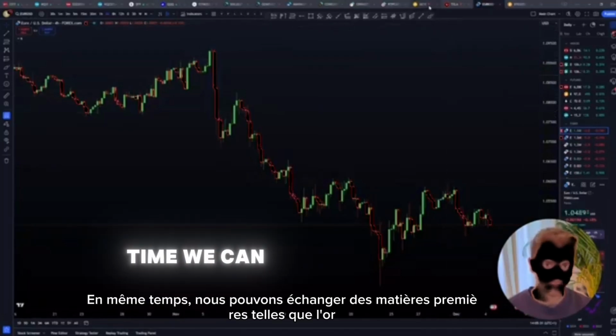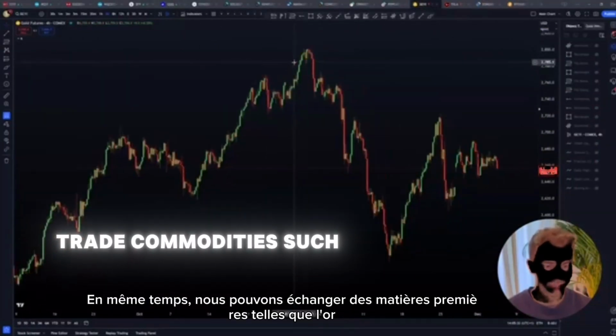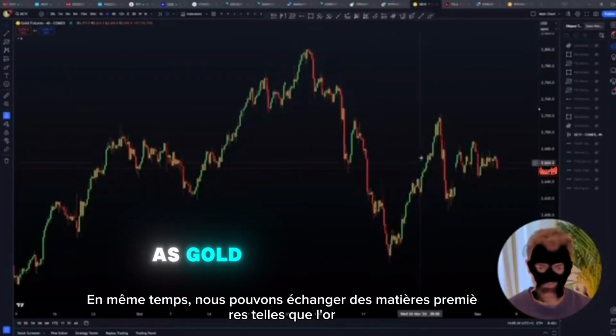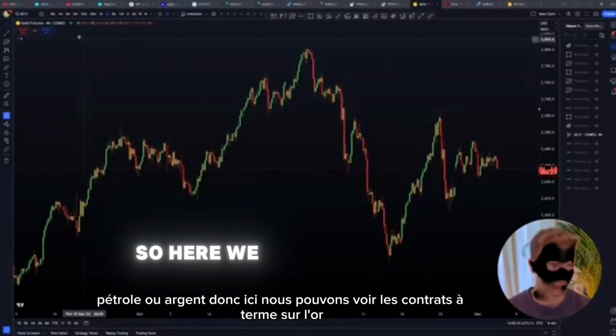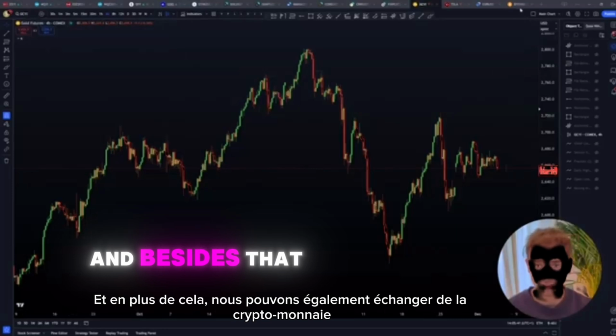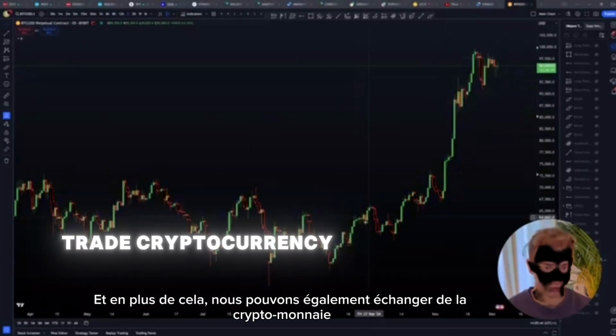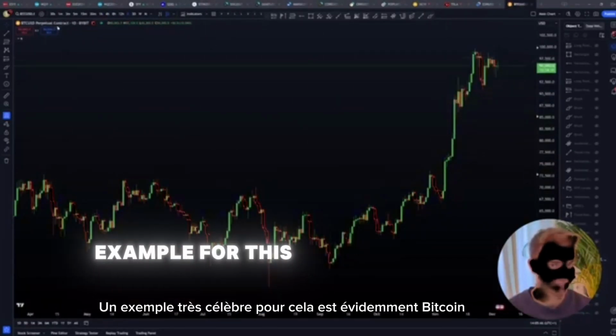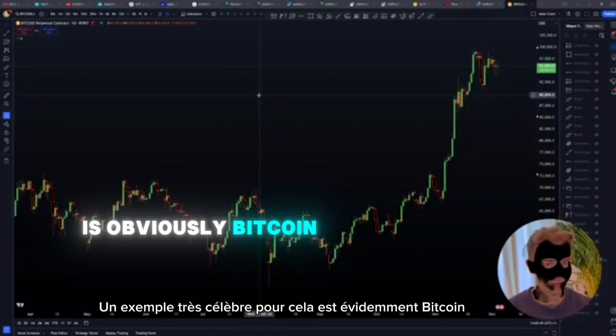At the same time, we can trade commodities such as gold, oil, or silver. So here we can see the gold futures. And besides that, we can also trade cryptocurrency. A very famous example for this is obviously Bitcoin.